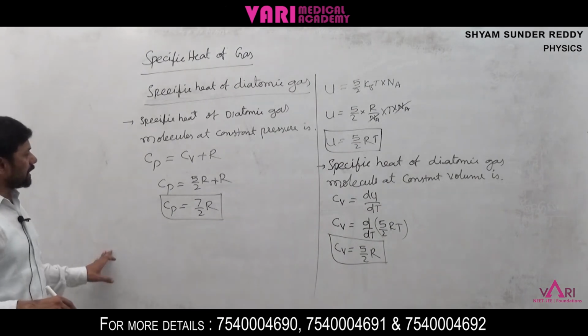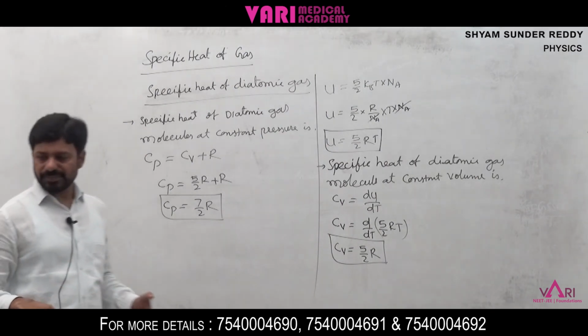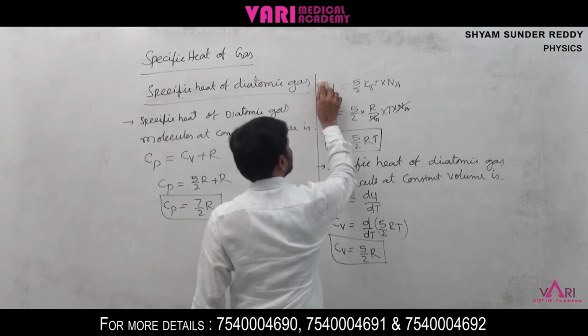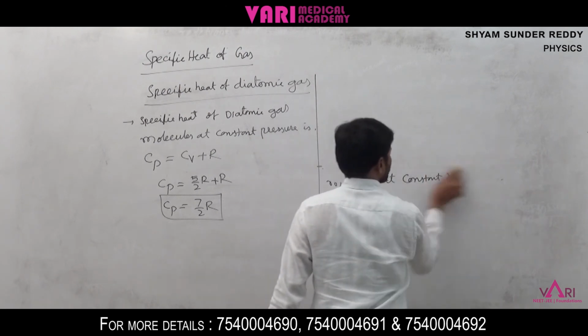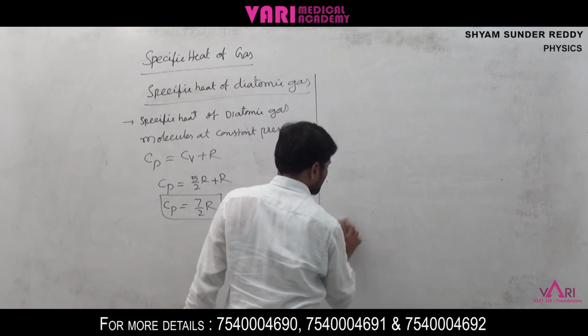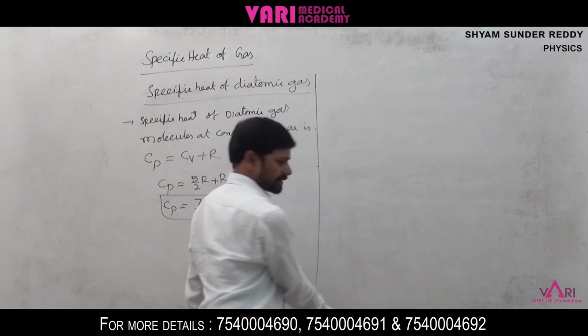Last point, we want the ratio of specific heats at constant pressure and constant volume, Cp by Cv. We can get it from these two equations.